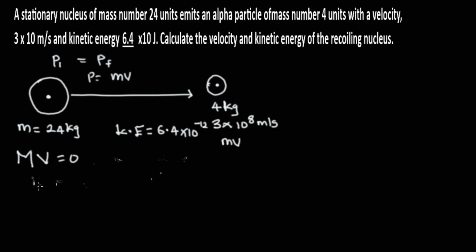It means there is a tendency that this goes back with a velocity. Look at this cardinal point: we have a plus and a negative sign. For this to repel backward, it means we are going to have a negative MV.